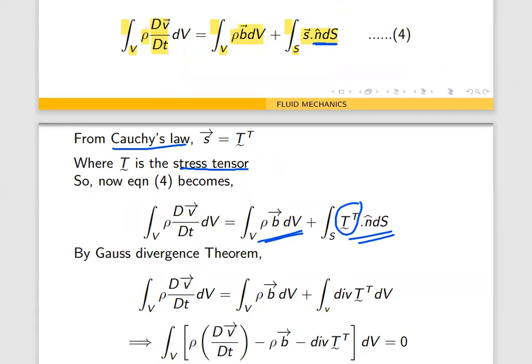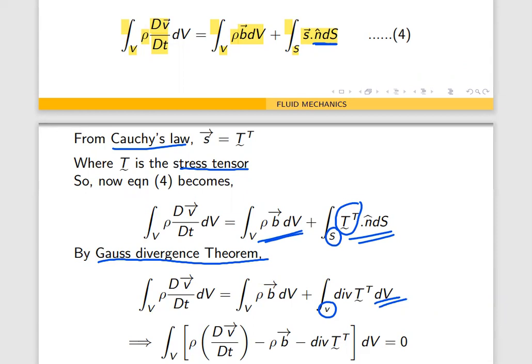Very simple. Now, this surface integral is converted into the volume integral by using which theorem? By using the Gauss divergence theorem. So we get divergence of T transpose, and that surface integral becomes the volume integral dV.